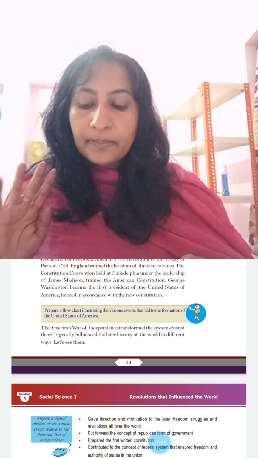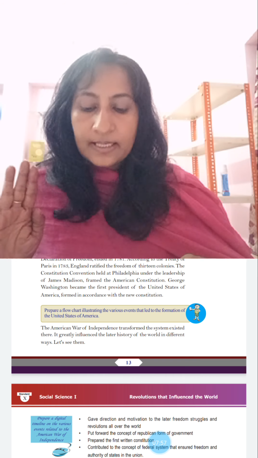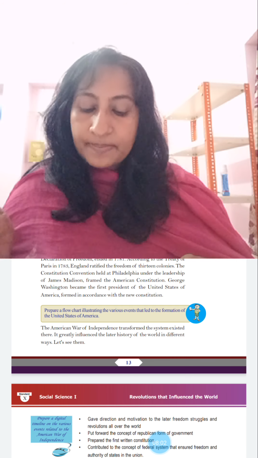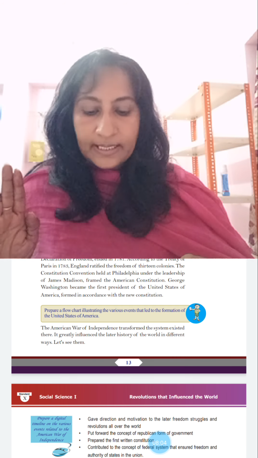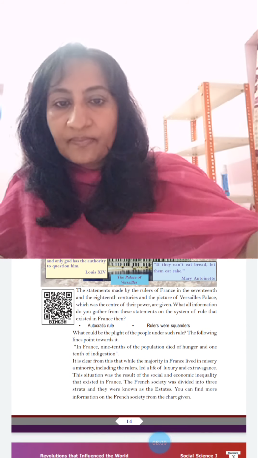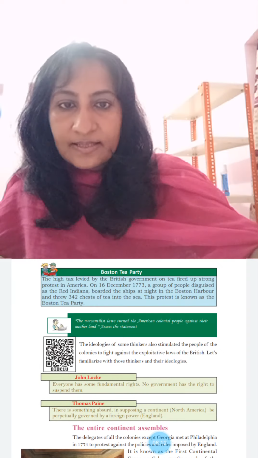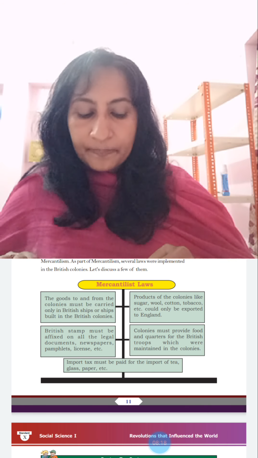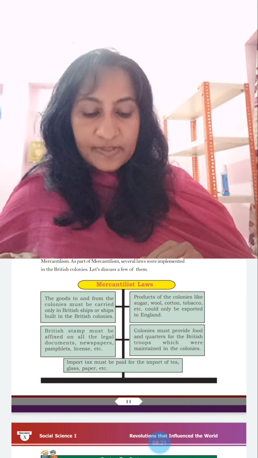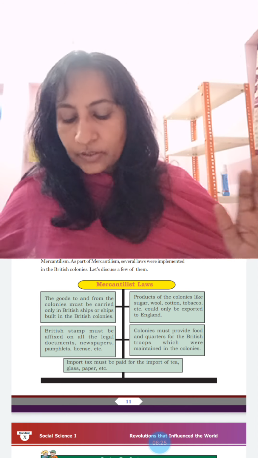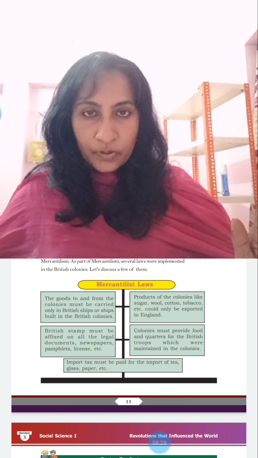This policy, implemented by the British merchants with the help of their motherland in the American colonies, is known as mercantilism. As part of mercantilism, several laws were implemented in the British colonies. The mercantilist laws are: The goods to and from the colonies must be carried only in British ships or ships built in British colonies. Products of the colonies like sugar, wool, cotton, tobacco, etc. could only be exported to England.